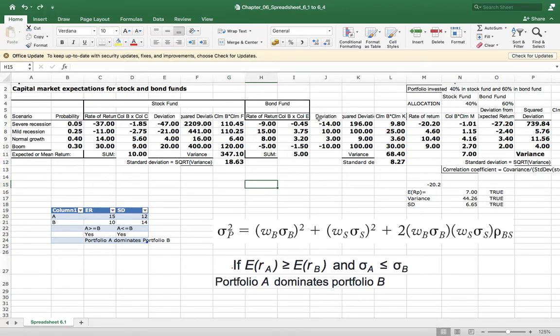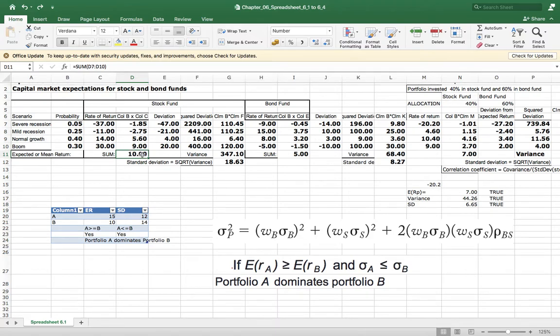Now the same we can do for the bond fund. The expected return is given here. The possibility of return is given here. The probabilities are given there. So the expected return will be probability multiplied by possibility of return. Expected return under severe recession is minus 0.45. Expected return under mild recession is 3.75. Like that, for normal growth and boom, you calculate the expected return, add them together, and you get the expected return of the economy.